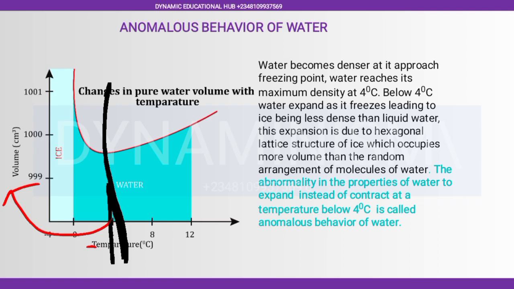The reason is anomalous behavior of water. As you reduce the temperature, you are cooling your water, and it will start contracting, the volume will be reducing, but when it gets to 4, that is when expansion takes place again.